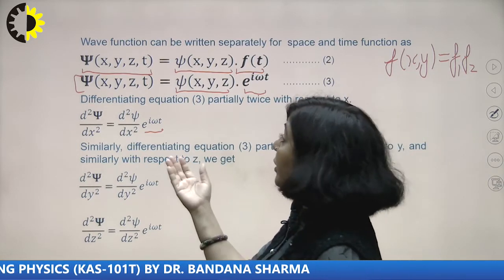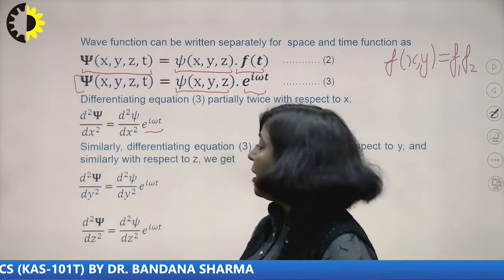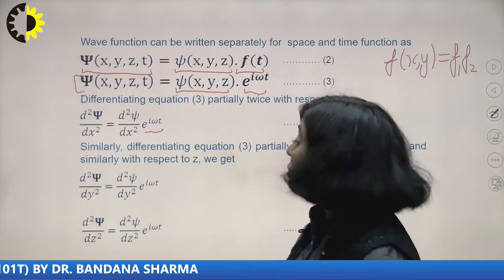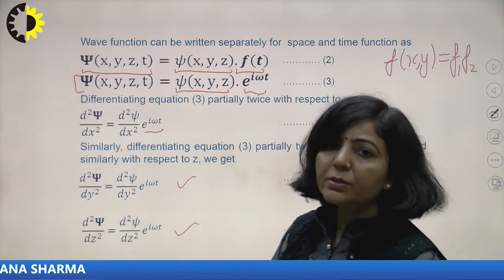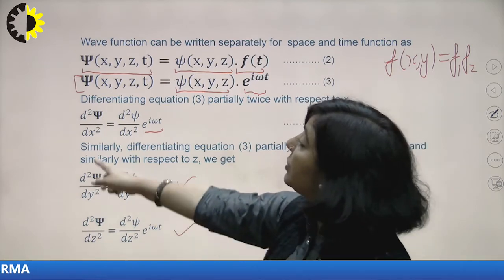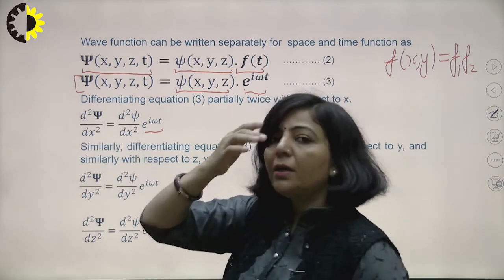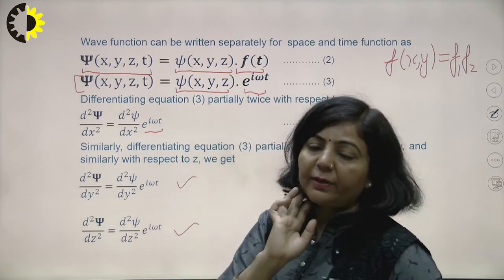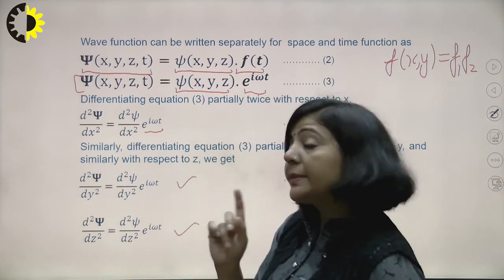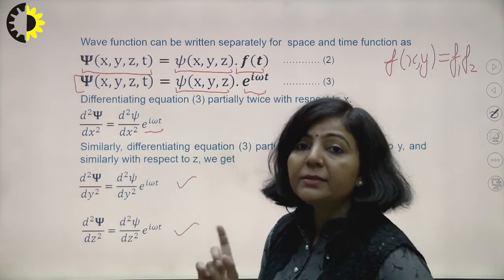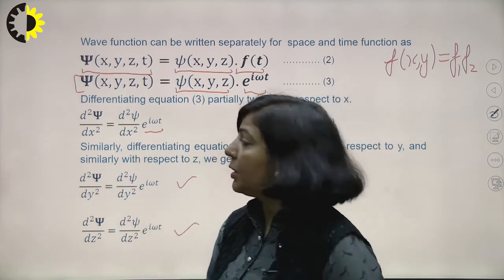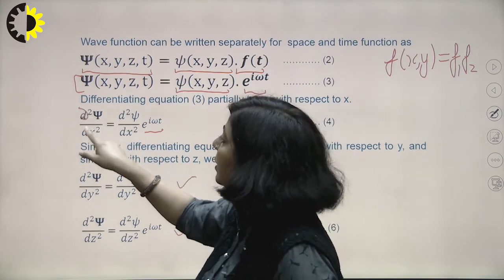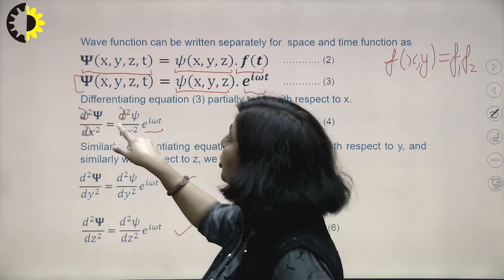Similarly, differentiate it with respect to y and with respect to z 2 times, and you will get these, right? Instead of d upon dx, we use partial derivatives. Why am I saying so? Because psi is a function of x, y and z, but you are differentiating this psi only with respect to x. So these are partial derivatives.